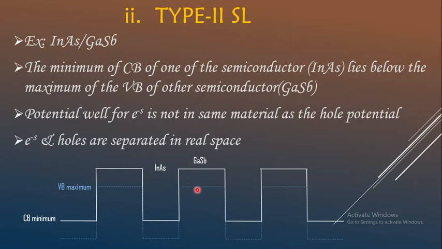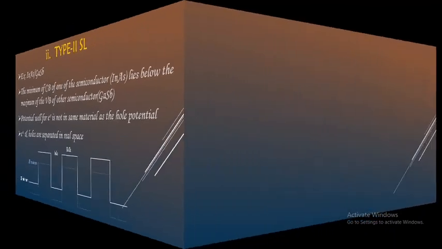So this is the difference. In type 1 superlattice we have electrons as well as holes in the potential well of the same material, but in type 2 superlattice the electron trap and the hole trap will be in two different semiconducting materials. So this is the main difference between type 1 and type 2 superlattice.